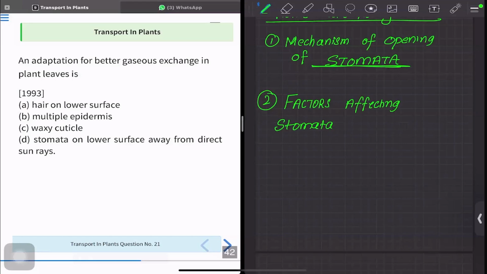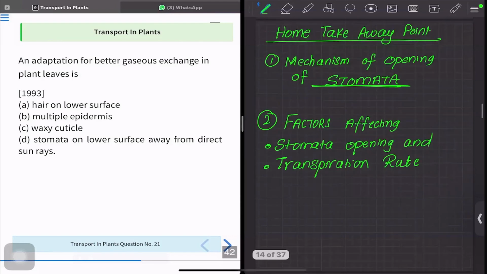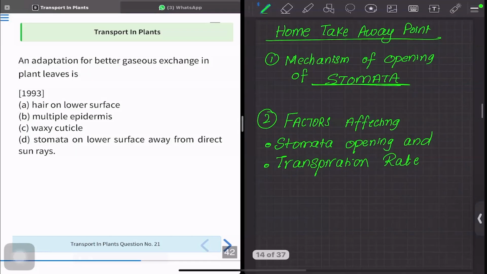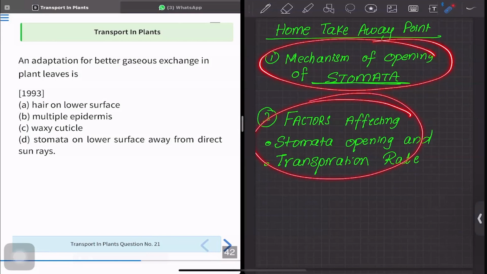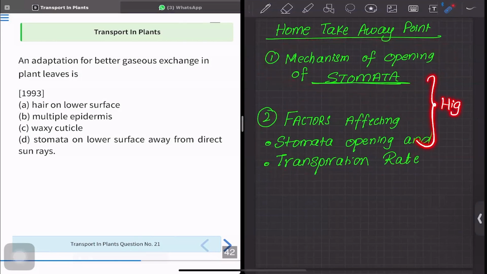Based on stomata, we also saw the structure of stomata. That is just one or two points; we have gone through the question, and that much is enough. But the mechanism of opening, the factors which affect opening and closing of stomata, and the rate of transpiration are the high-yielding concepts. So, if you have less time to revise, go through these two or three topics, and this will help you to get good marks in your question paper.